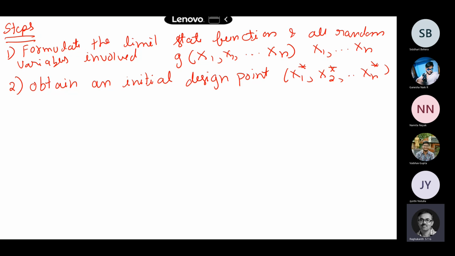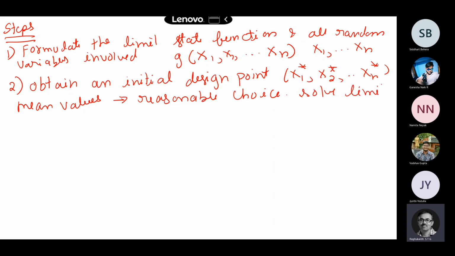Yes. These are the design points you have to assume in the starting, because you have to solve in an iterative fashion. So you have to obtain an initial guess, the starting points. You can take it to be the mean values itself. So the mean values can be taken as a reasonable choice. So you assume your design points as the mean values itself. Okay, so these are the starting steps basically. Now once you know the design points, you solve this limit state, and you can find out all the numbers itself. Now, this is the starting point. Now you find out the reduced variates also.